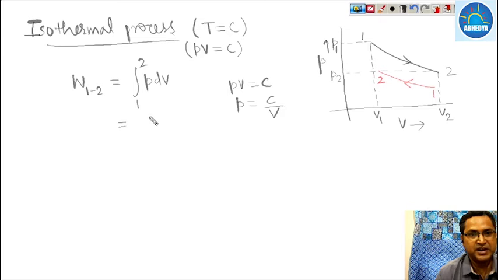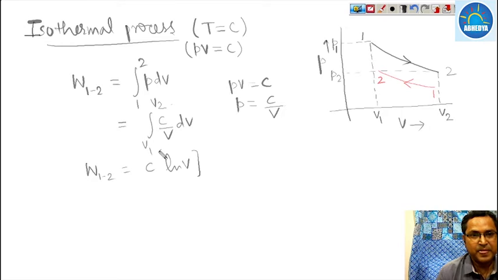So this can be written as integration of C by V dV, that is from V1 to V2. So work done from 1 to 2 is nothing but C times dV by V. The integration of dV by V is ln of V from V1 to V2.